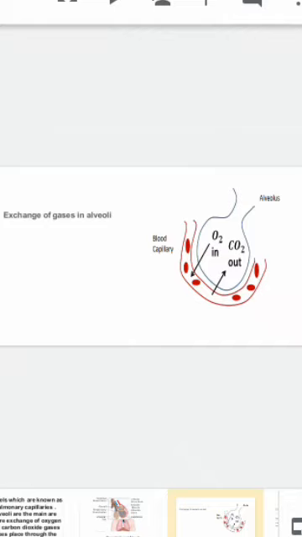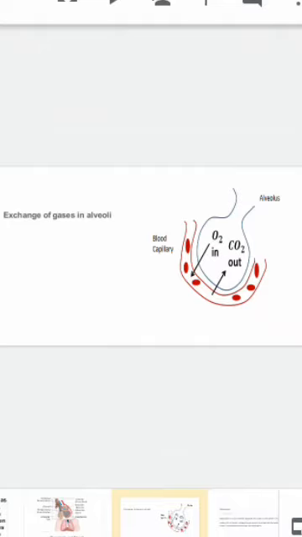This process will be repeated in alveoli, and so mechanism of respiration takes place in alveoli. Exchange of gases in alveoli. This is the process and mechanism shown by this diagram. So it is clear from this diagram.